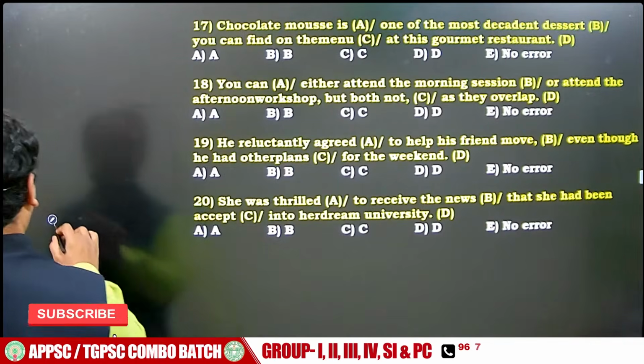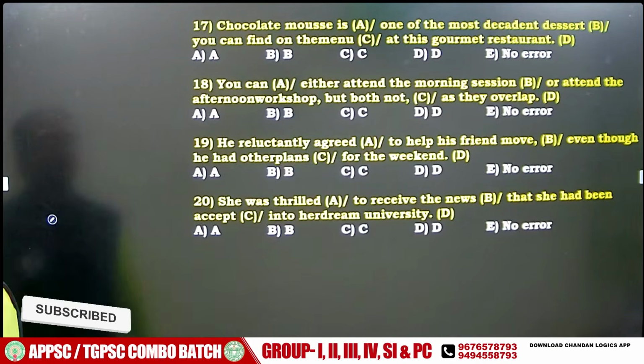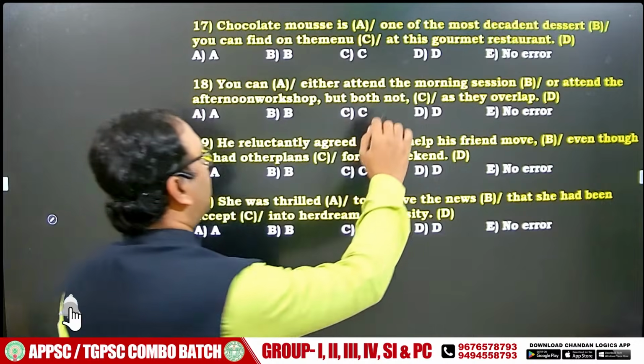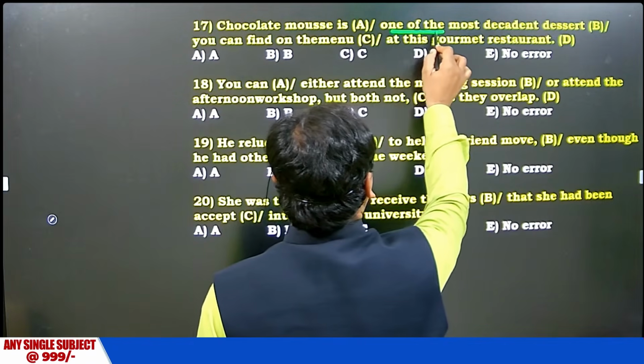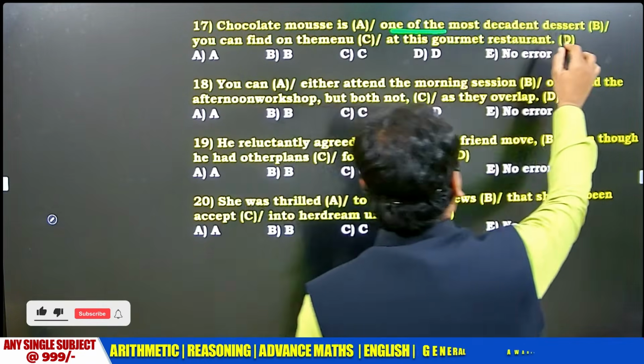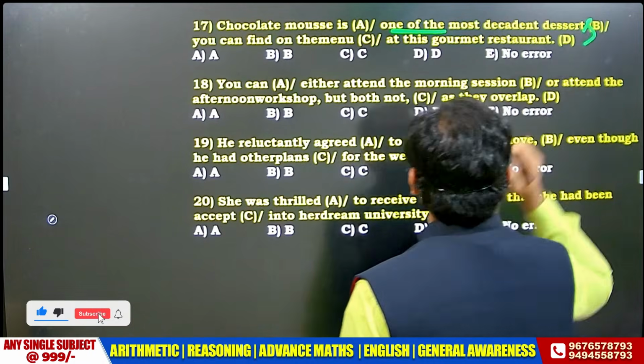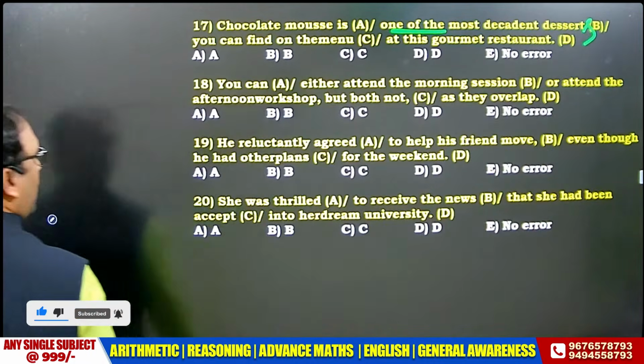Very easy question. So whenever we say one of the, the noun should be in the plural form. So it should be desserts. One of the desserts.